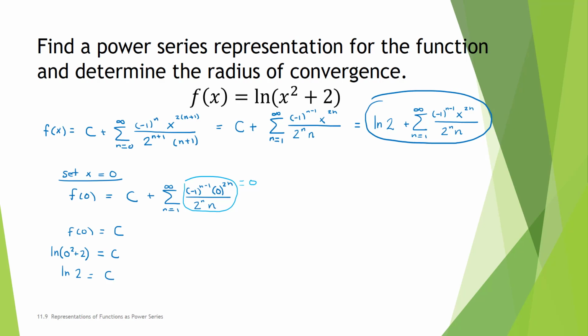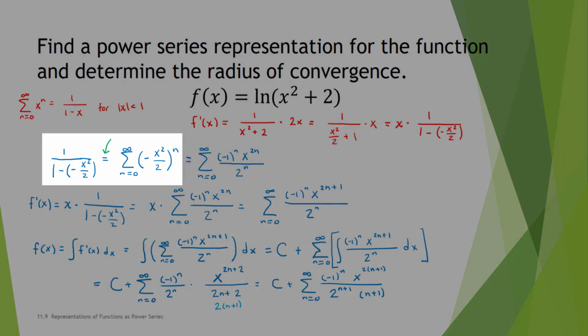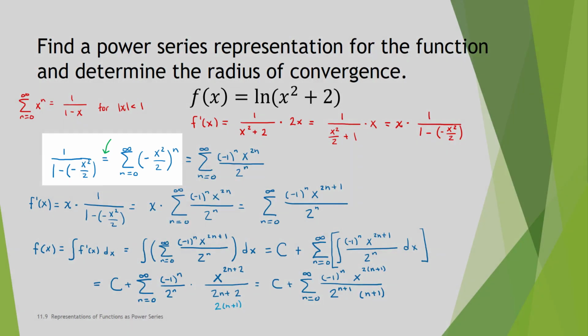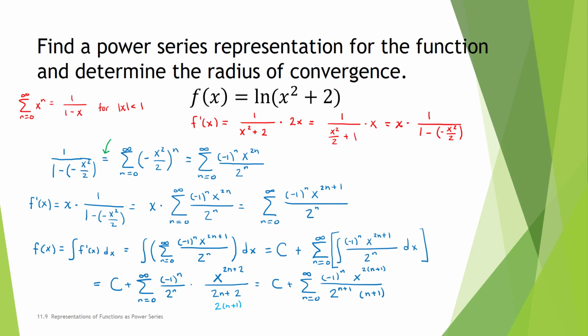Now we need to think about the radius of convergence. Let's look back at our previous slide. In this step, we wrote our function as a geometric series with common ratio negative x squared divided by 2. So for this step, we need the absolute value of negative x squared divided by 2 to be less than 1.